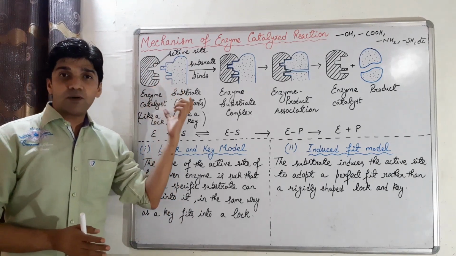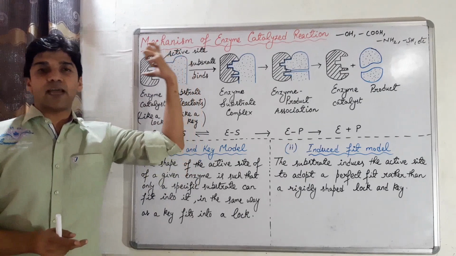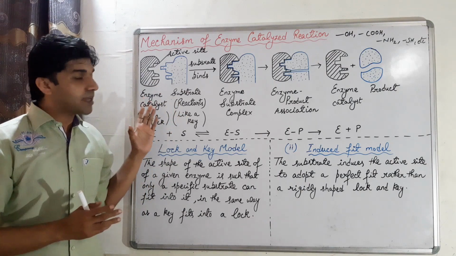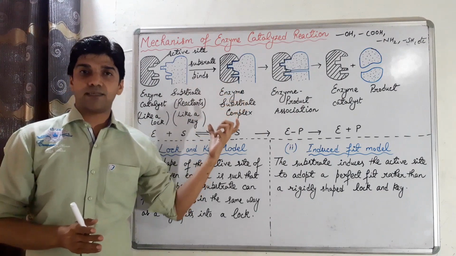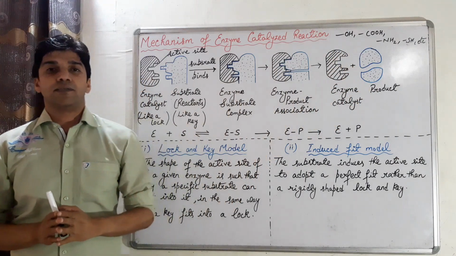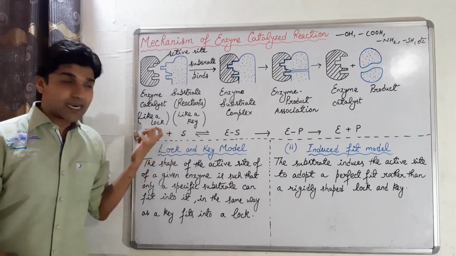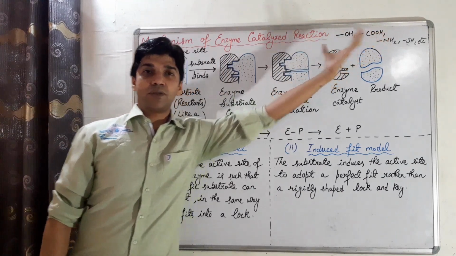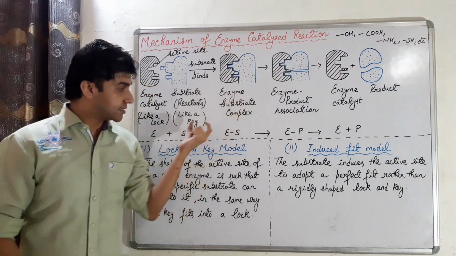And the substrate molecules or reactant molecules having complementary shape will fit into these cavities, just like a key fits into a lock, forming an activated complex known as enzyme substrate complex, which then decomposes to form product. In short, the substrate binds with the active site of the enzyme with the help of these functional groups, forming an unstable enzyme substrate complex. It is a reversible reaction.